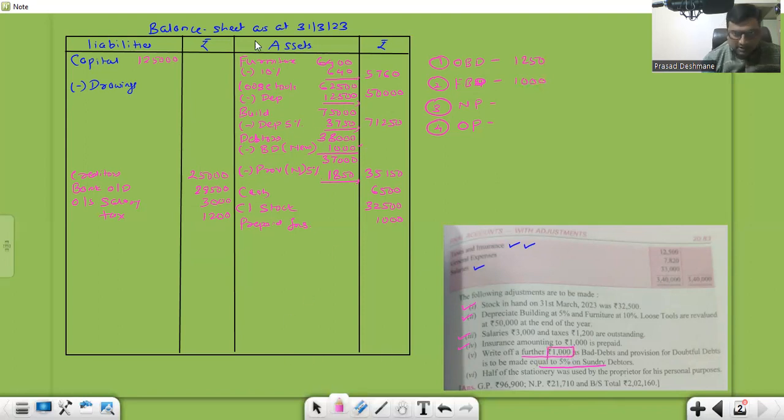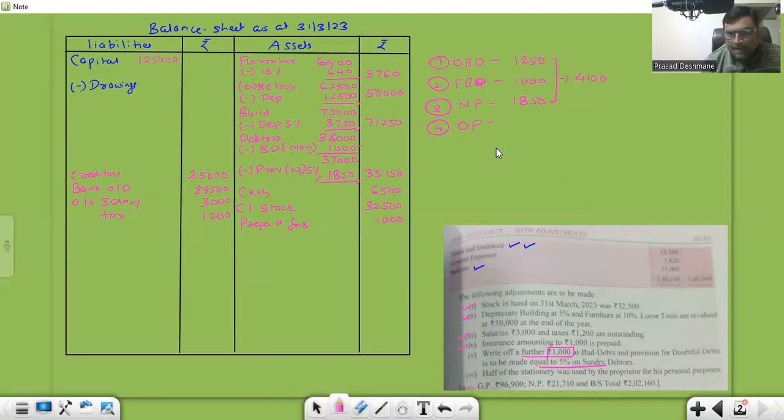New provision that we just calculated here, 1850. So what I'll do, the total of these three first, and check what is the amount coming. 1250 plus 1,000 plus 1850, 4,100.